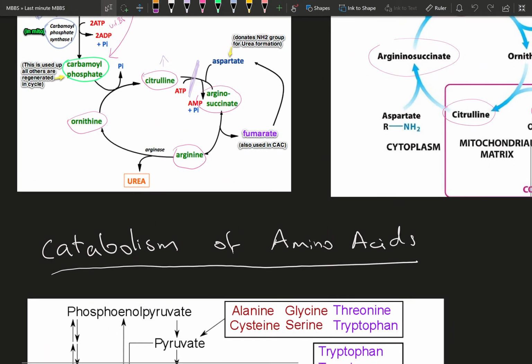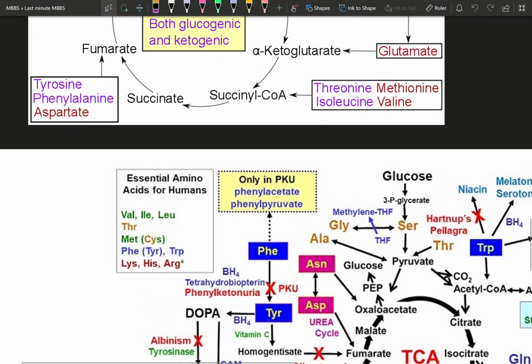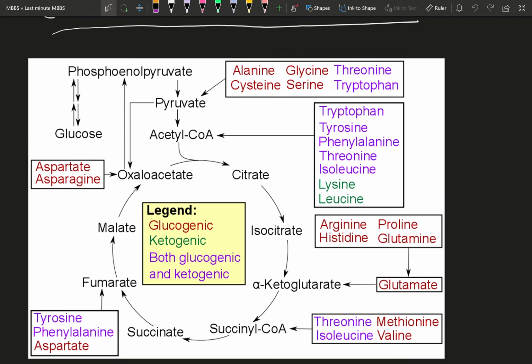The last topic which we saw was the urea cycle, which is basically the end product of every amino acid. The amine part of that is going to be excreted from the body in the form of urea by using that cycle. The rest of the amino acids, which is basically the carbon chain and the carbon part of it, gets catabolized in various ways. So there are many amino acids, so all of them can be simply separated into glucogenic and ketogenic amino acids. If you look at this list, it is a short version of what's going to happen to the carbon chain of all those amino acids.